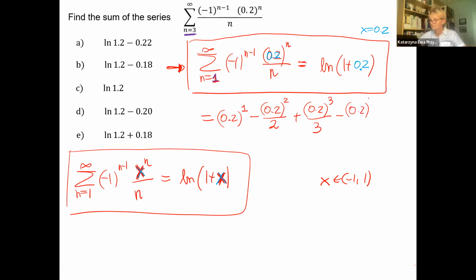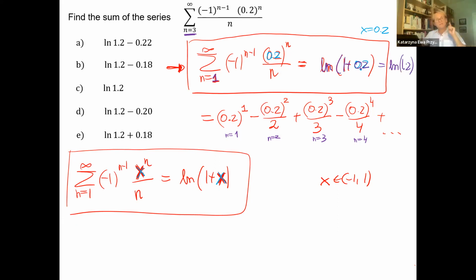Now we can see the pattern, 4 and 4, and so on. That means this was defined for n equals 1, this is for n equals 2, this is for n equals 3, and everything together is the natural log of 1 plus 0.2, which is ln of 1.2.